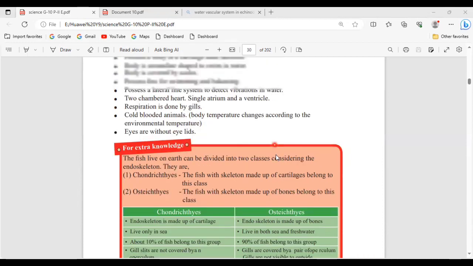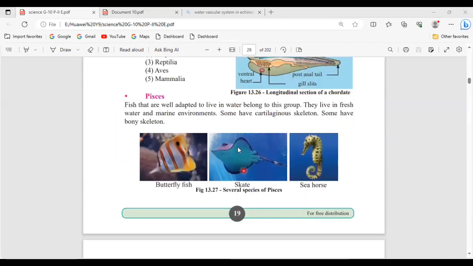Then see in the deep sea, their bodies will be like this only, like flattened. Normally this fish is like this, right? Streamline. But the fish that live in very deep oceans will be flattened because they will get a very high pressure on their body. So if they are flat, they can easily move inside the deep sea.